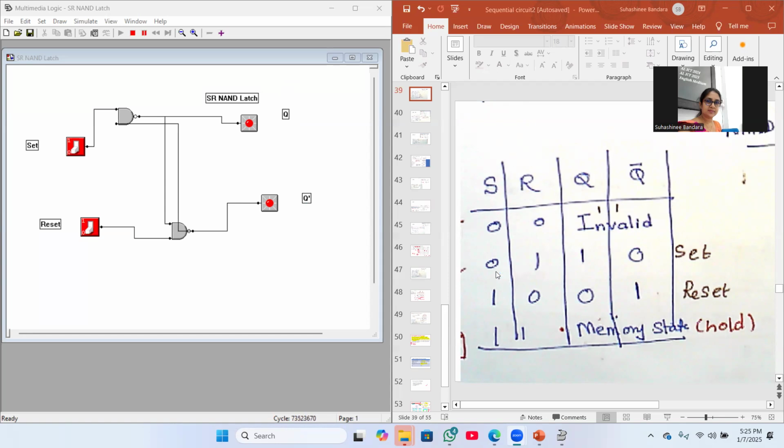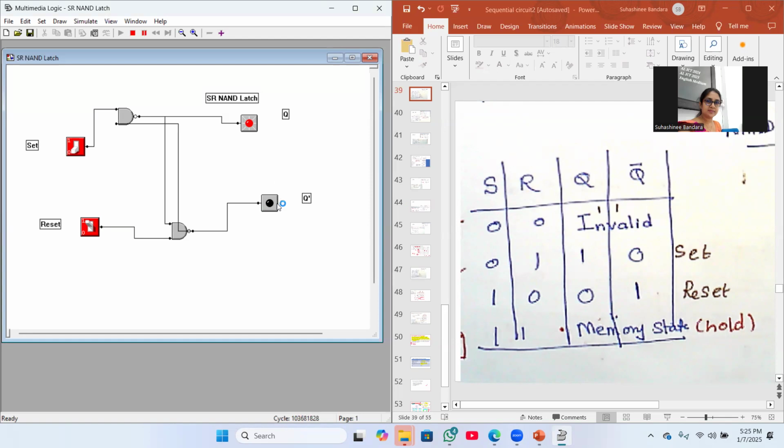And then S0, R1. Now see what is happening. S0, R1. What will be the output? 1, 0 should come. Now look, I'm going to change the reset to on. Look at the screen. Changing reset to on. So the output becomes Q 1.